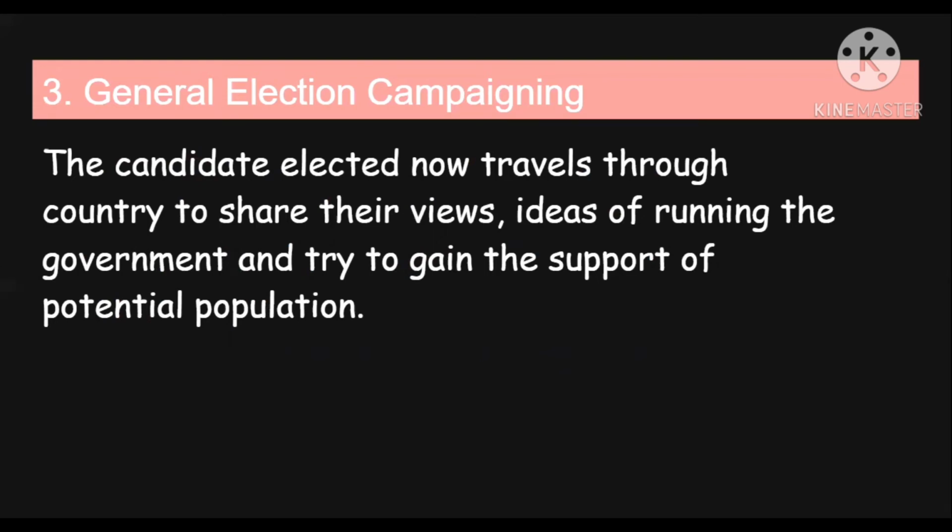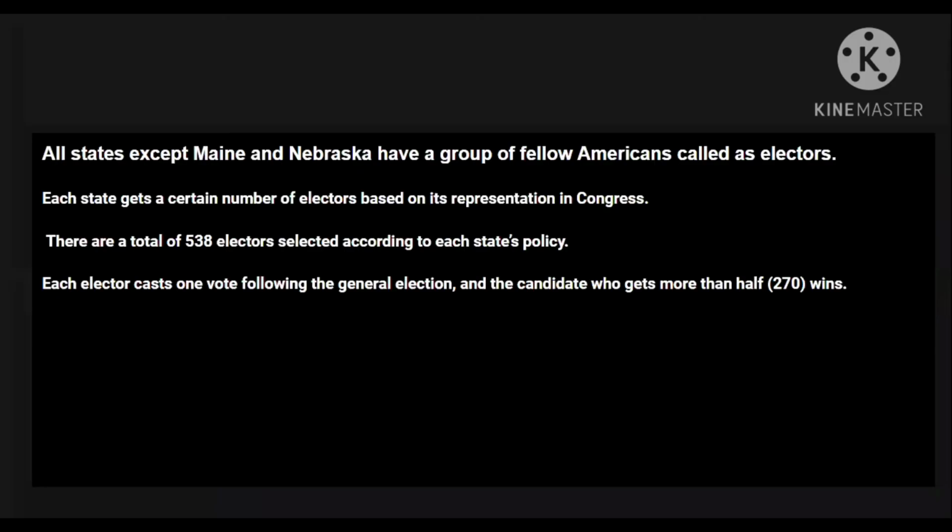Guys, before going to the next step, initially I told you that a president in America is not directly elected by the people but is elected by electors through a process called the electoral college. These electors are none other than a group of Americans. Each state gets a certain number of electors based on its representation in Congress.